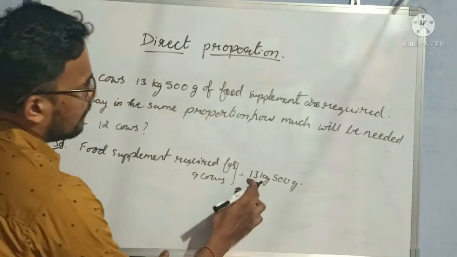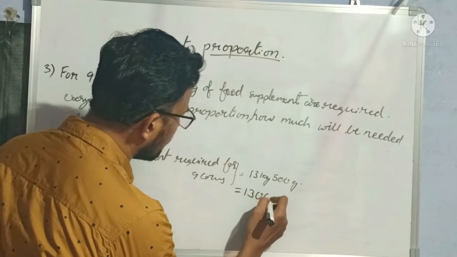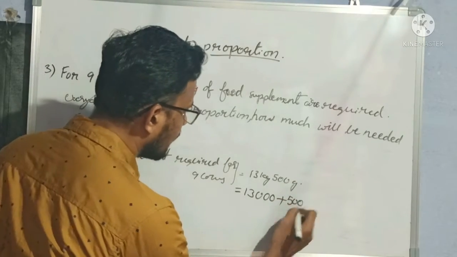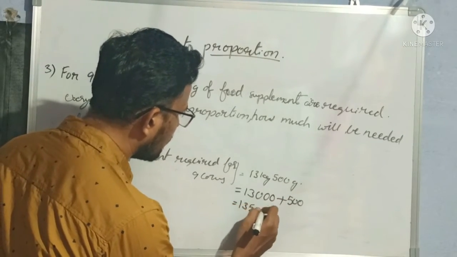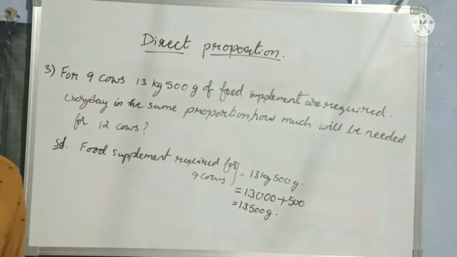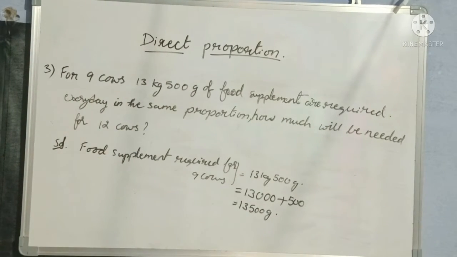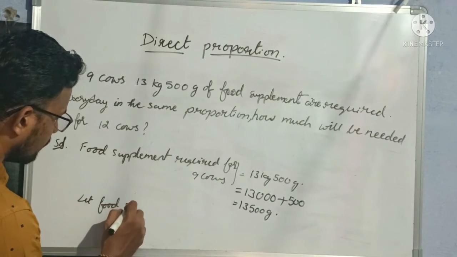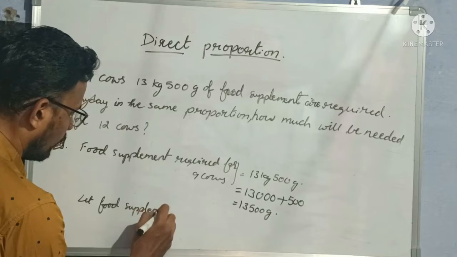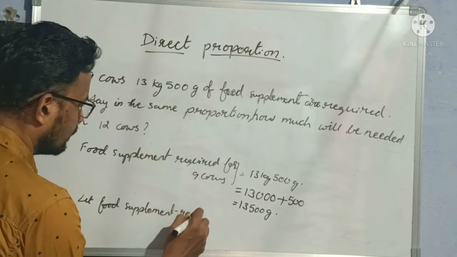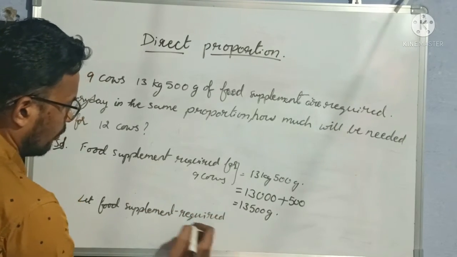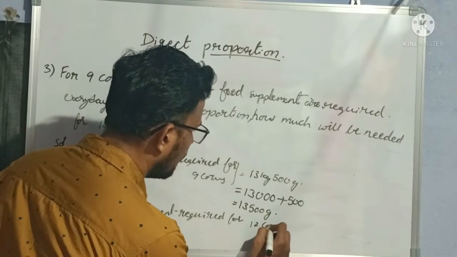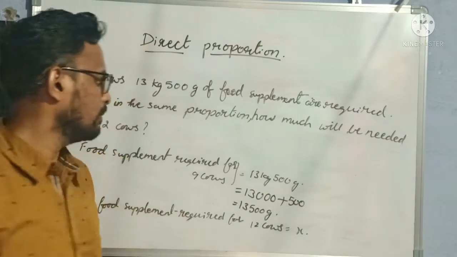How can I convert? 13 kg can be written as 13,000 grams plus 500 grams. So this totally becomes 13,500 grams. Okay, now let food supplement required for 12 cows is equal to x.